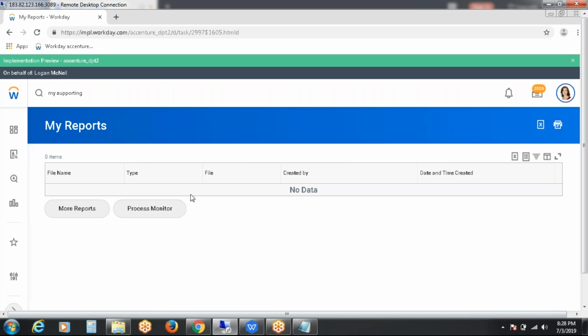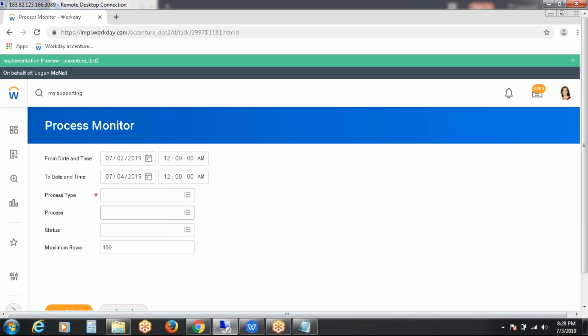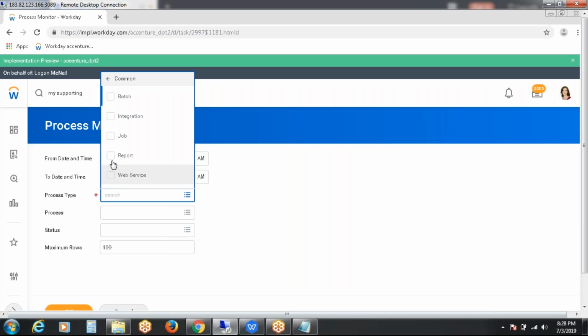No report yet. Just check the process monitor. Process monitor is nothing but whatever you are running in the background; that status you can see here. What is the common process type? Report.